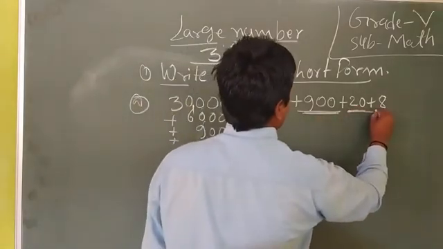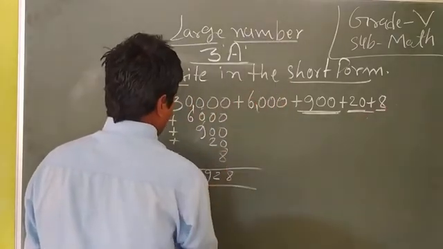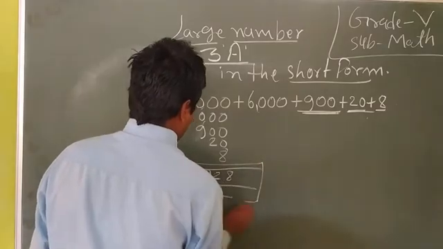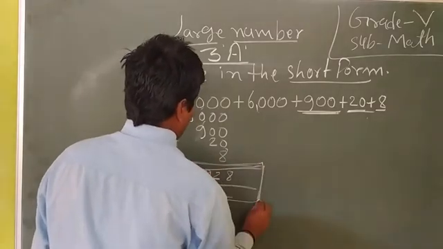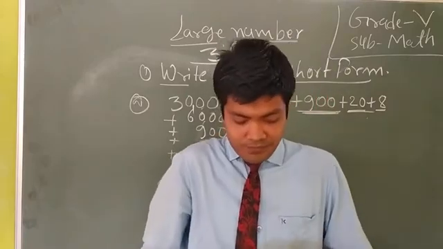After that 20 and 8, that means 28. So here it is completed: 36,928. All the questions are the same.